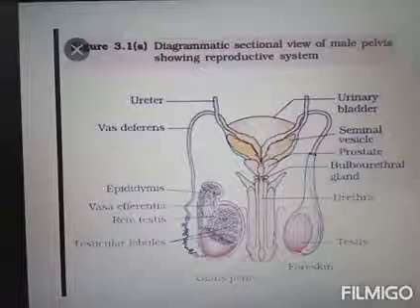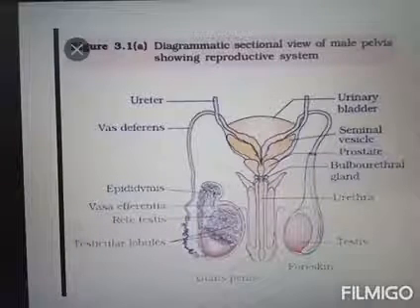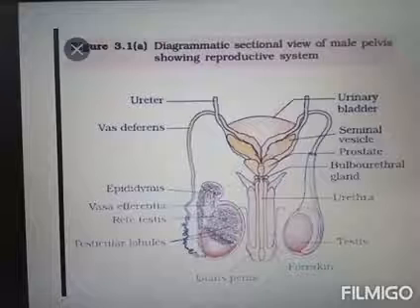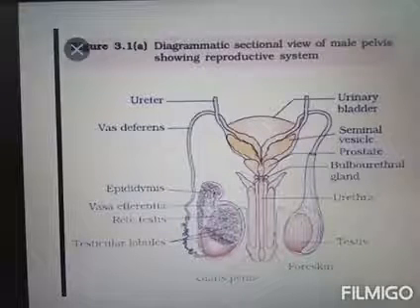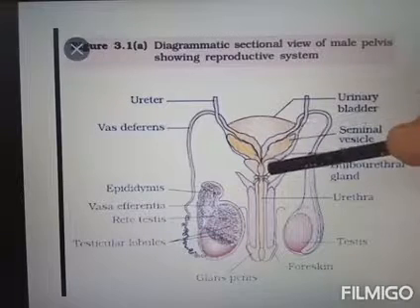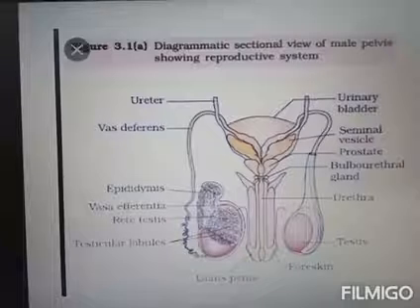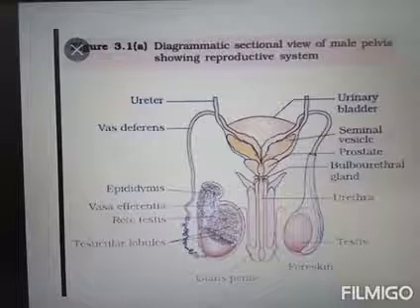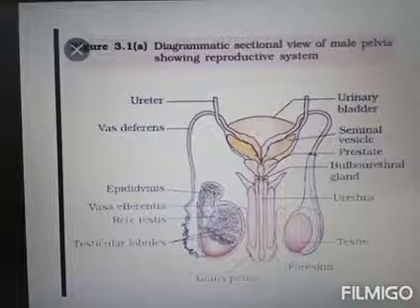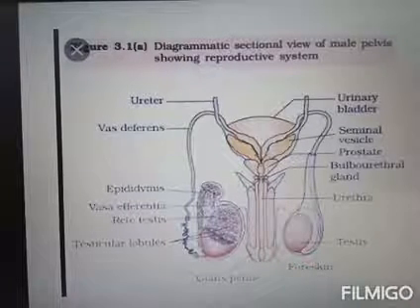The next gland is the prostate gland. You can see the prostate gland in this figure, below the seminal vesicle. The prostate gland is a single large gland that surrounds the first part of the urethra.